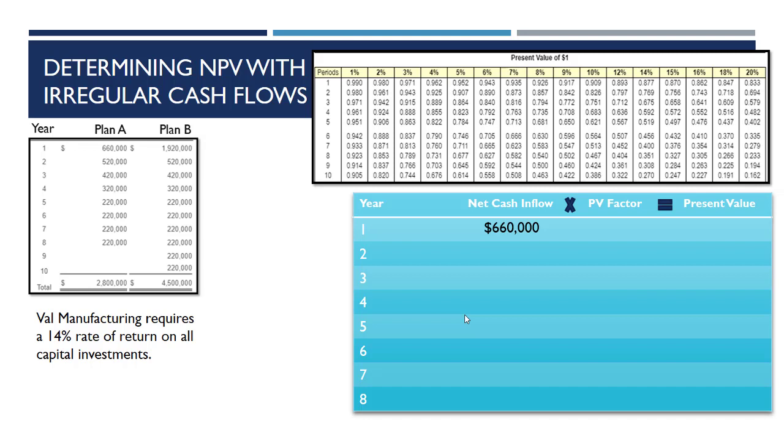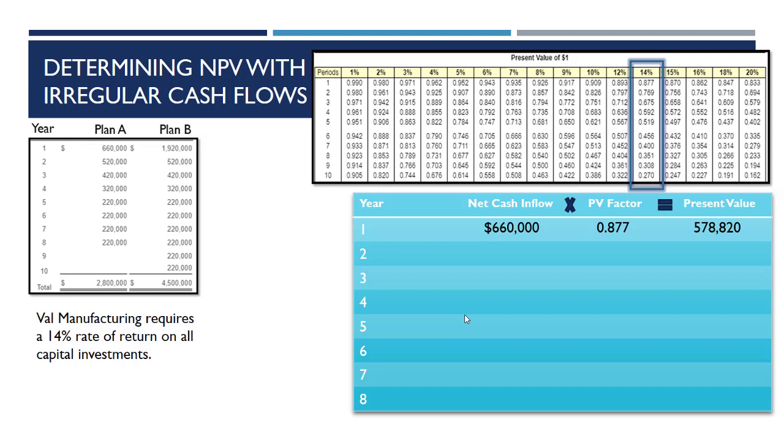In this case, this is our first year, so we're going to use n equals 1 or periods equal 1. We're going to go across that row until we find the number that intersects with our required rate of return, which is 14%, and that is going to be, according to this whole column here, 0.877.